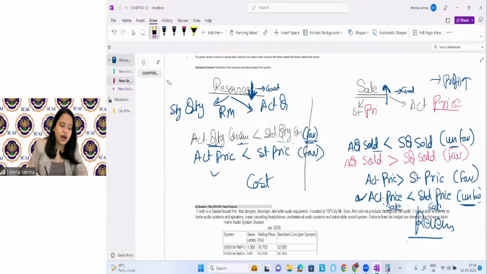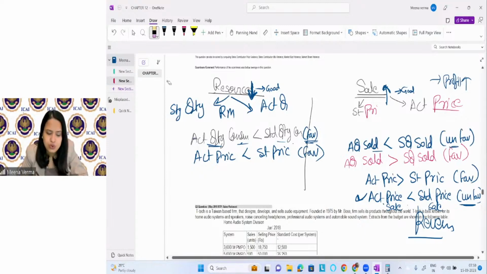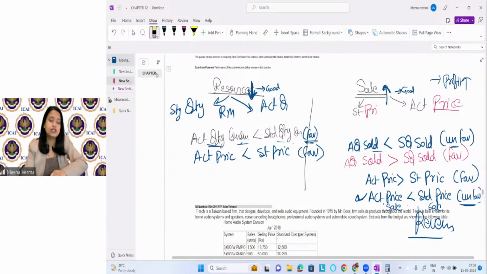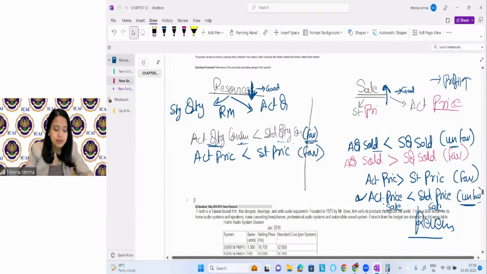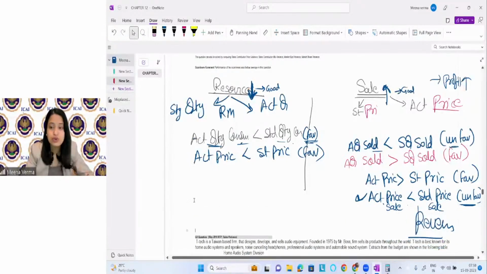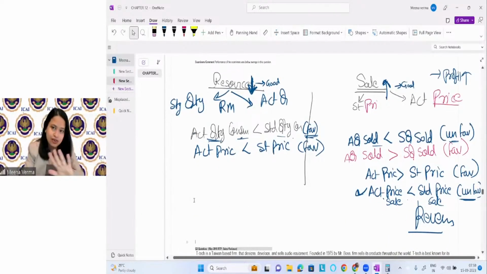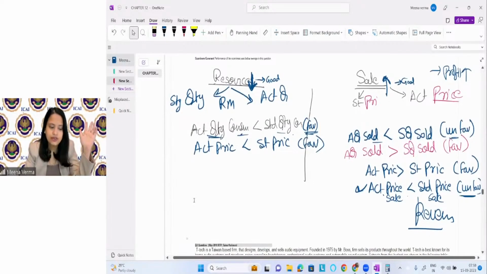So this is what you have to see. I have explained it. I don't know whether you know it or not. I assume that since you are in final, you already know this. But the point is that most students make their mistakes here. So for that reason, I've given the clarification.